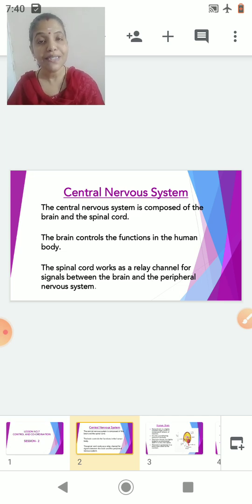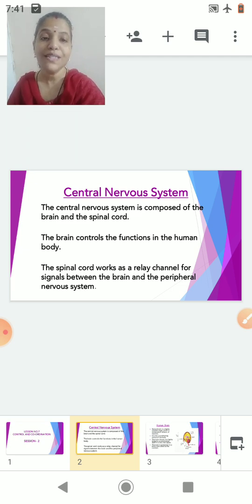Peripheral, as the name suggests, is towards the outer side, whereas the central nervous system is in the center. So there should be a connection between the periphery of the body and the center of the body. And who is responsible for connecting it? It is nothing but the spinal cord. So the spinal cord forms a relay center between the peripheral nervous system and the brain.